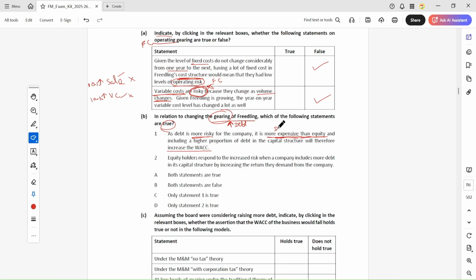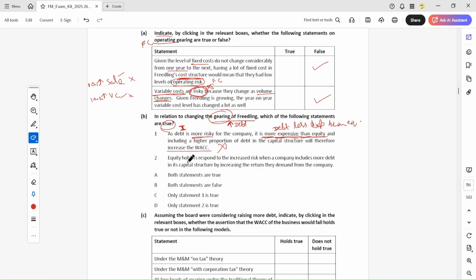But debt is less expensive than equity because debt holders get a fixed return in the form of interest. When they get fixed interest, their expectation is also lower. So debt is cheaper than equity. This statement is false.